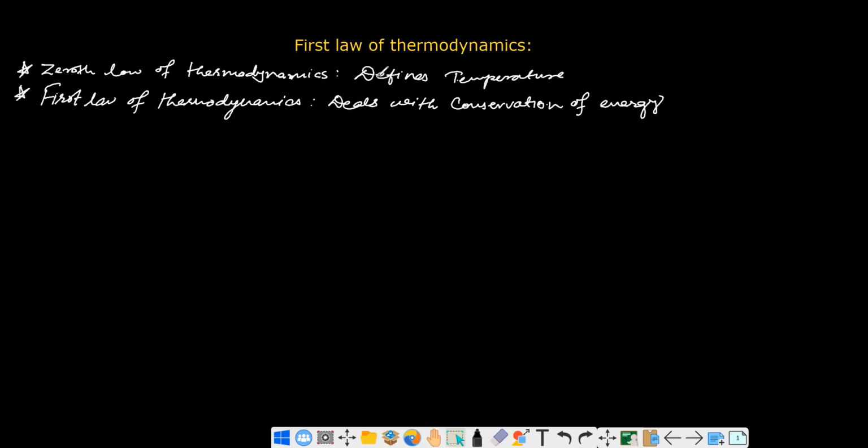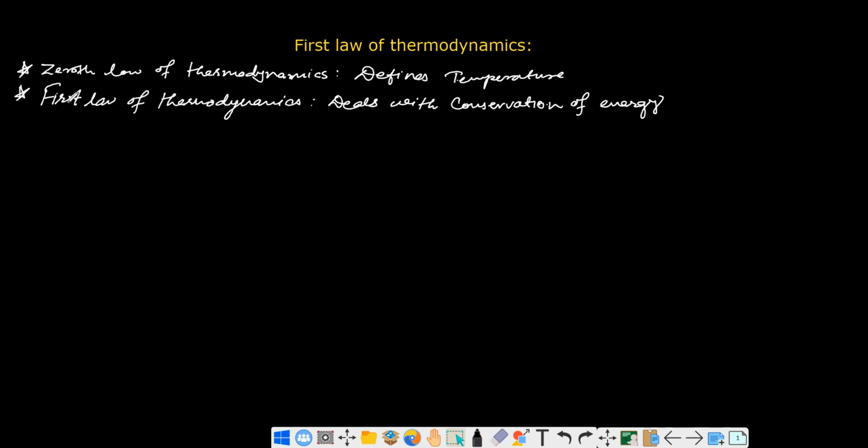Okay, so let us begin our discussion from here. So first law of thermodynamics. So the zeroth law of thermodynamics basically defines the temperature, because the flow of heat energy is determined by the temperature, and if we bring the objects in thermal equilibrium, then there is no flow of heat. That actually gives the idea of the temperature. That's why we say this zeroth law of thermodynamics defines the temperature.